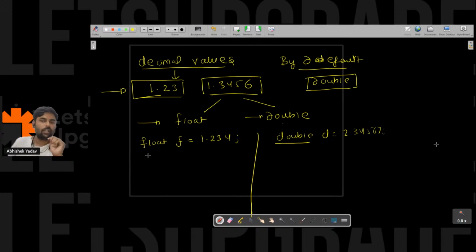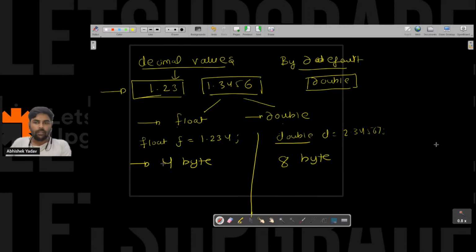The first difference is the size. Here, float occupies 4 bytes inside the computer memory, and double occupies 8 bytes inside the computer memory, right, everyone?